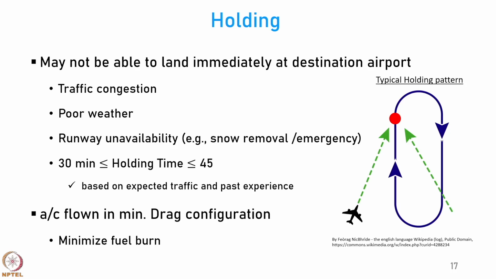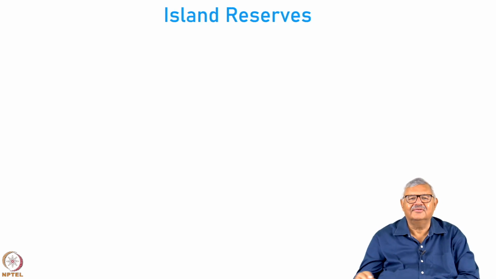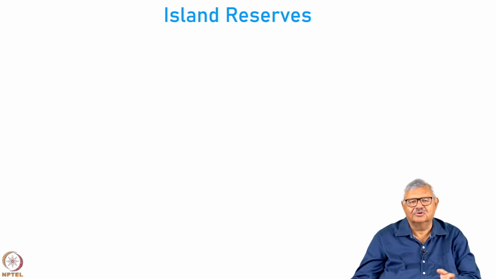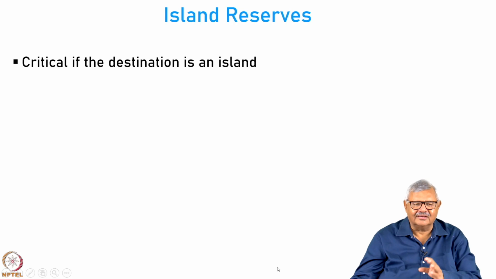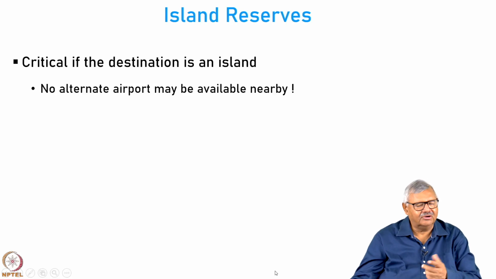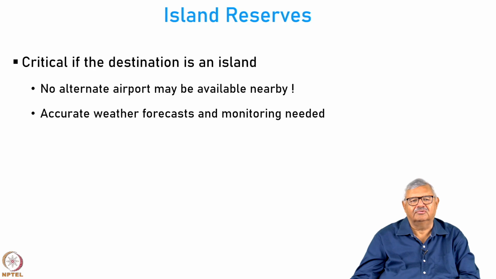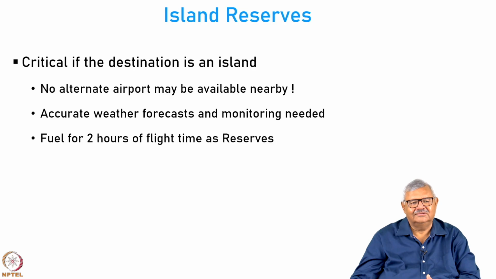You follow an oval path and you can enter from outside the oval or from inside the oval depending on where you are. An interesting aspect is the island reserves, especially when you operate to islands in the middle of nowhere. You need to be extra careful in carrying reserves so that you do not end up in the ocean. This is very critical if the destination is an island, because you may not have an alternate airport nearby, so you need to have enough fuel. This requires very accurate weather forecast and monitoring, because if you get it wrong, you may end up with a serious problem that you can't land and there is no alternate nearby.